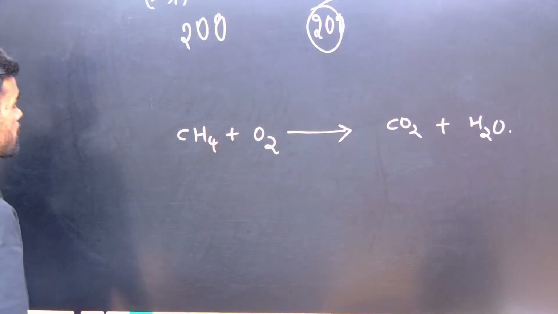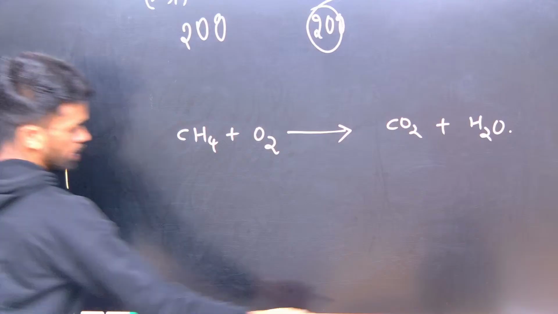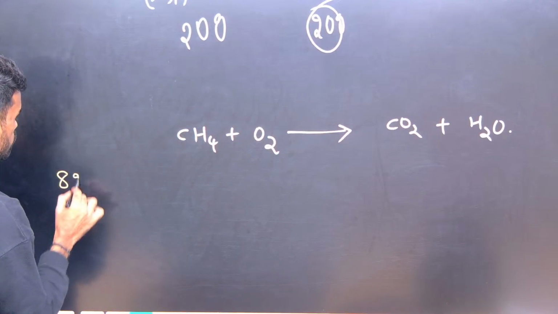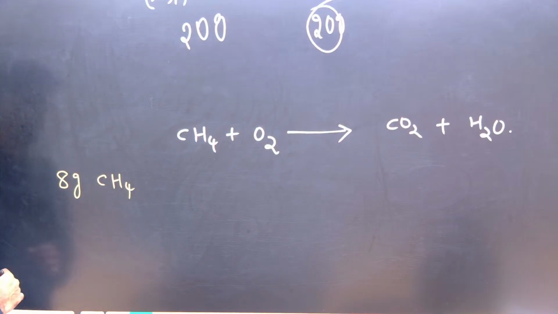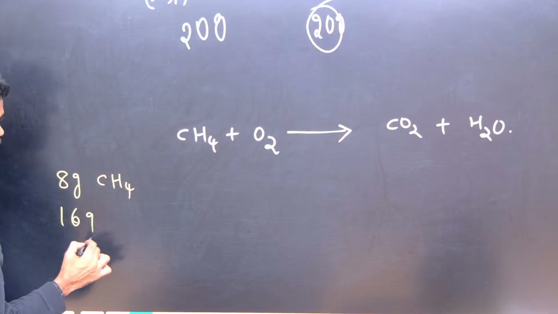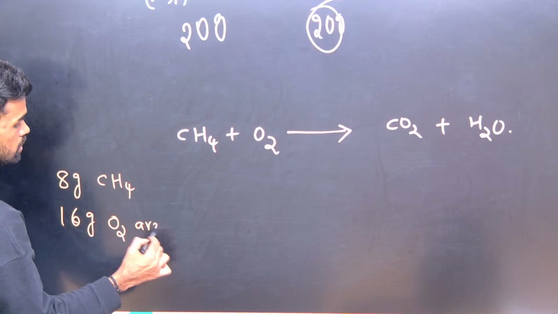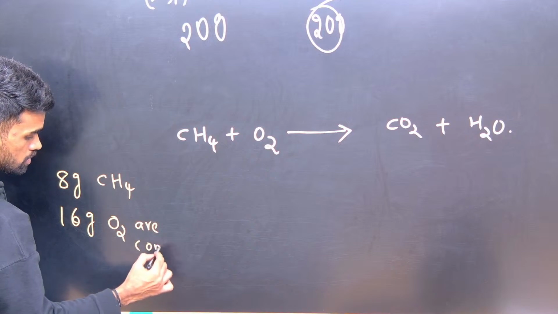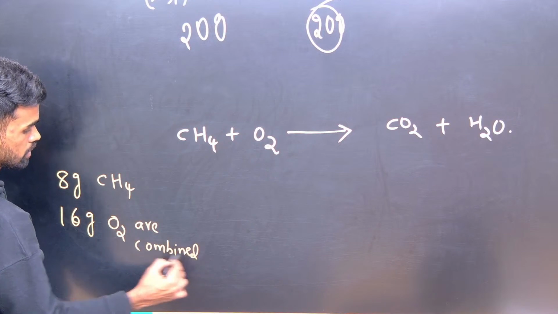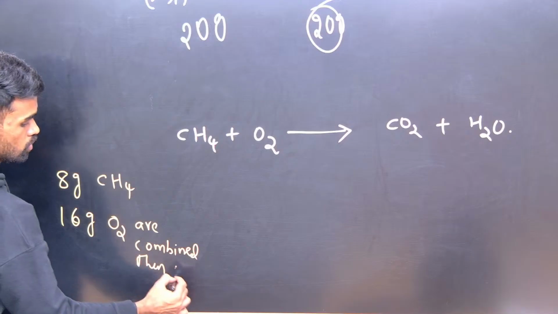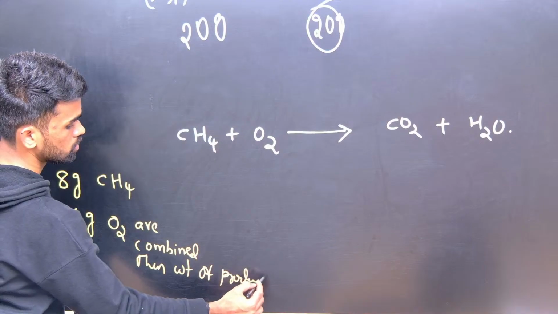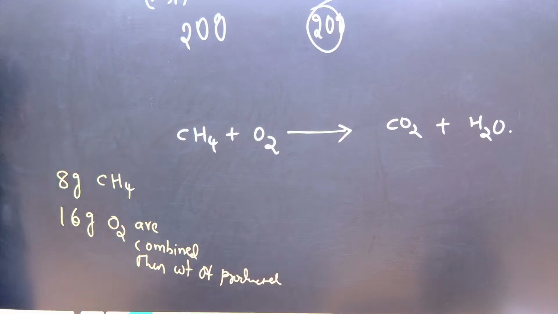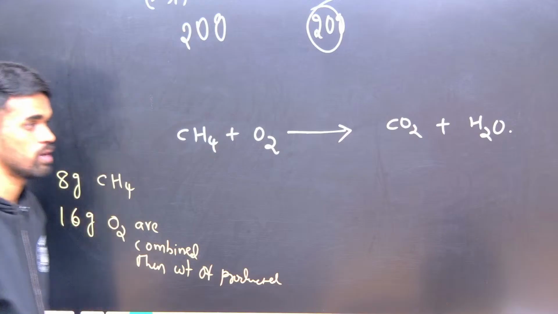Now I am saying, 8 grams of methane and 16 grams of O2 are combined, then what is the mass of products formed?